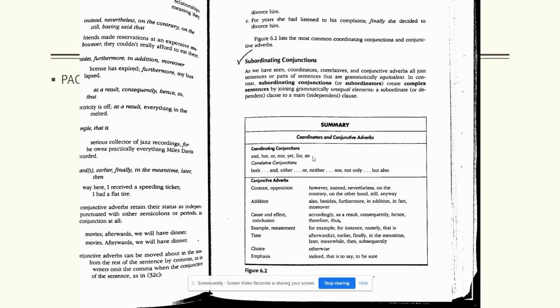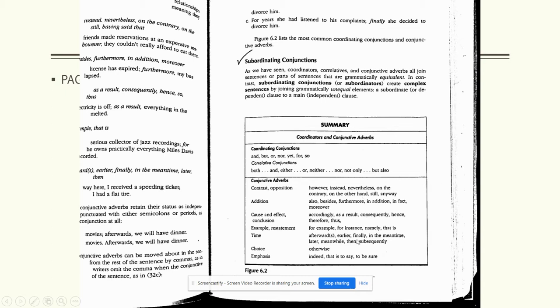So the coordinating conjunctions join together words, phrases, and clauses that are equal, like several nouns or several sentences. Correlative conjunctions are conjunctions that occur alongside another word, like both and, either or, neither nor, and then not only and but also, which occur as a pair.